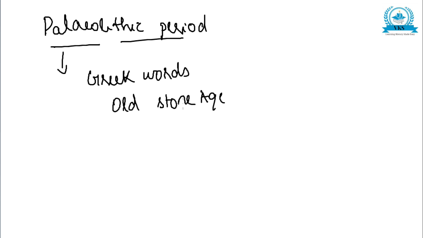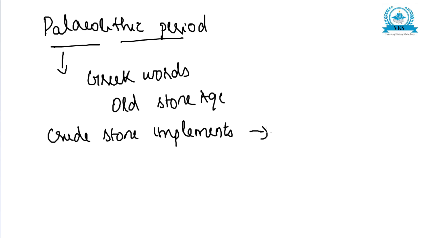The name is applied to the earliest people, as the only evidence of their existence is furnished by a number of crude stone implements. The crude stone implements were the only evidence which shows the existence of the earliest people.